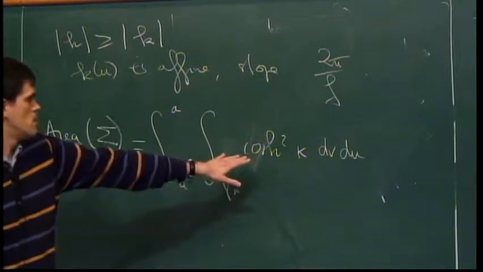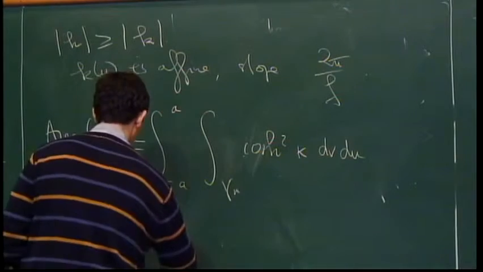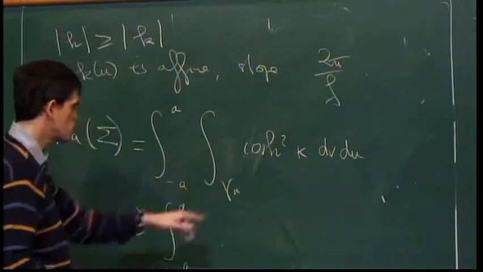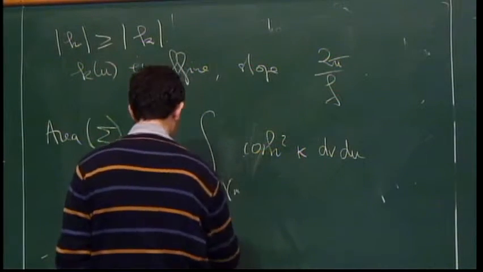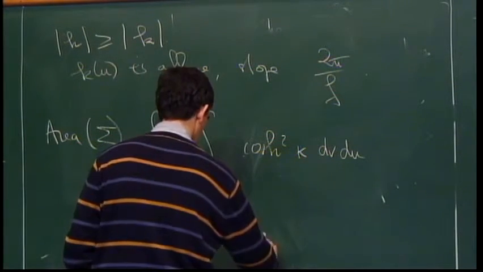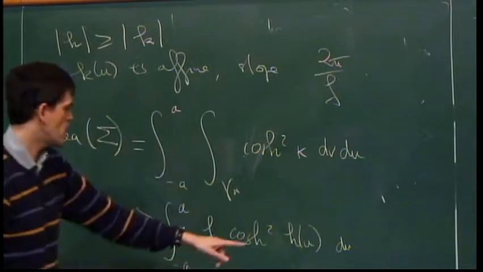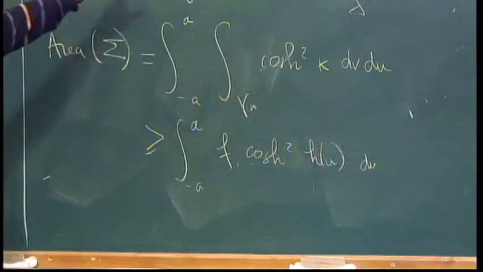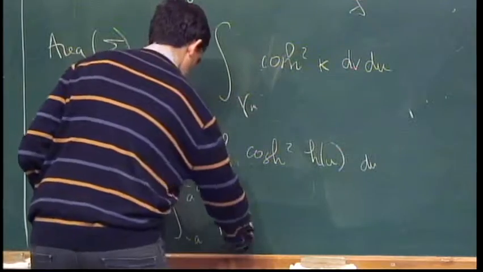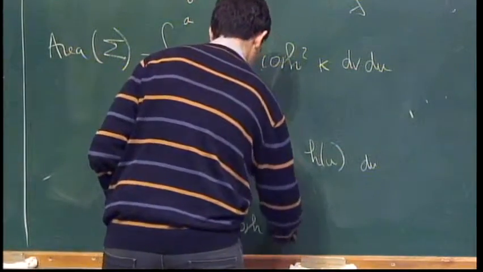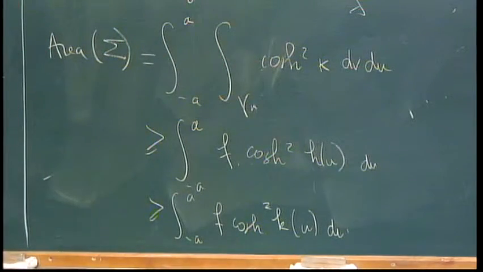Now, by convexity inequality, I have a lower bound like this. I do the average of kappa on U, and by convexity inequality, what I get is f times cos square of the average du. But now I can replace h by this new function k, which is affine. And I get this formula.